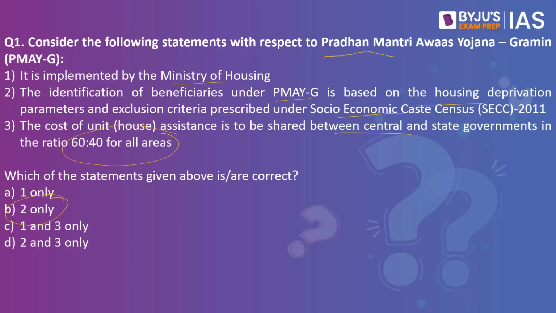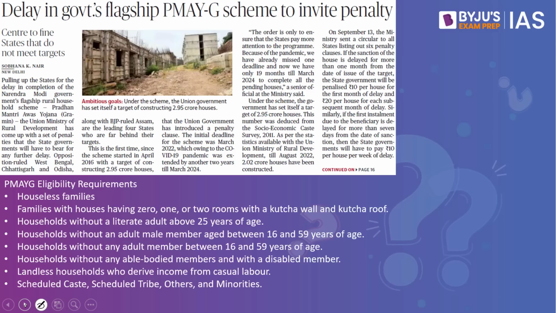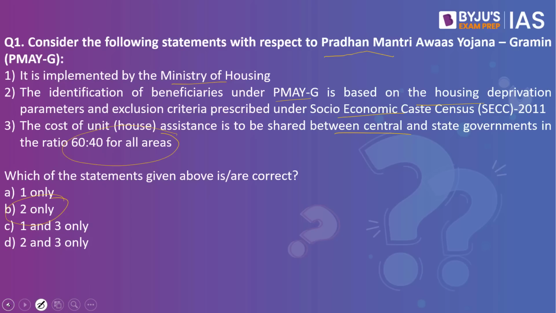Why have we taken this practice question? Because this article in The Hindu makes a reference to PMAY-G. Let us try and understand what these options are all about. When we look into the first statement, it is implemented by the Ministry of Housing. This is a wrong statement. Why? Because this particular program at the Gramin level is implemented not by the Ministry of Housing, but by the Ministry of Rural Development. So the first statement is wrong.